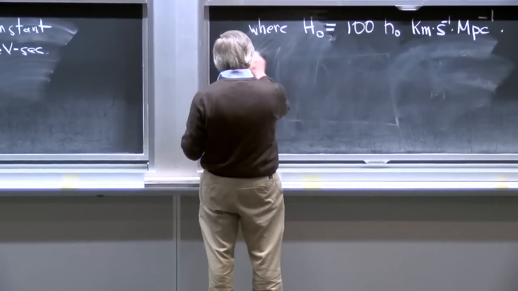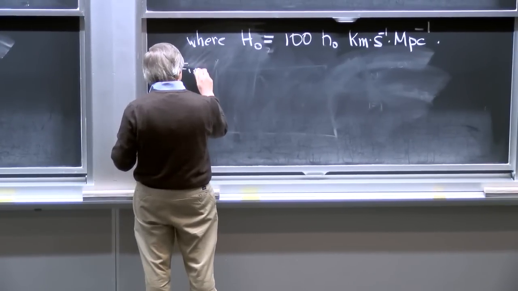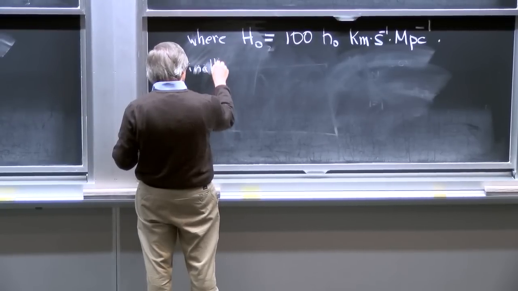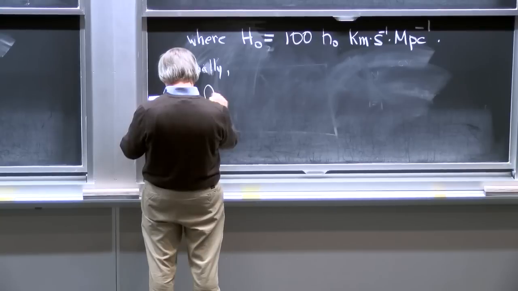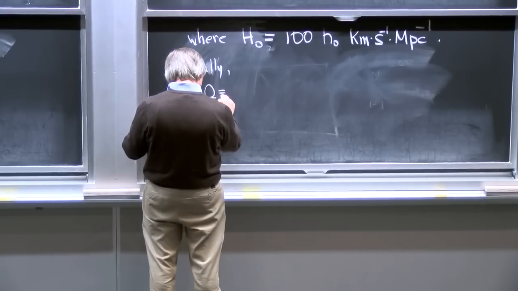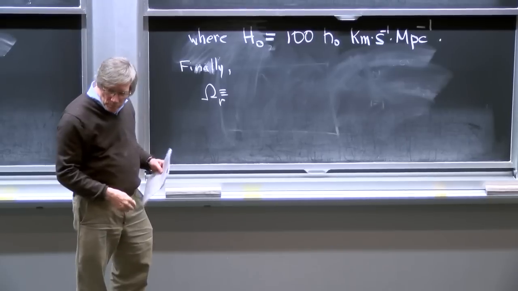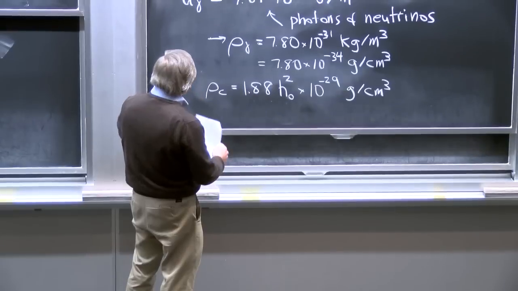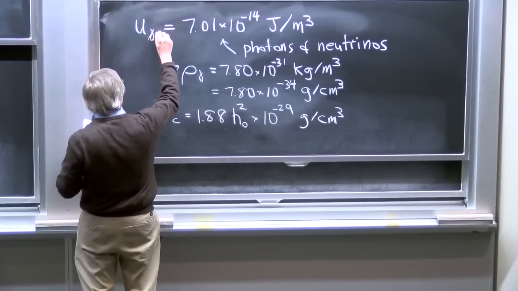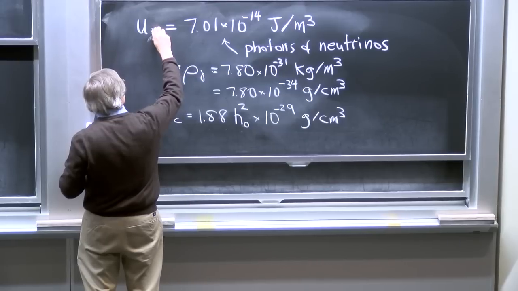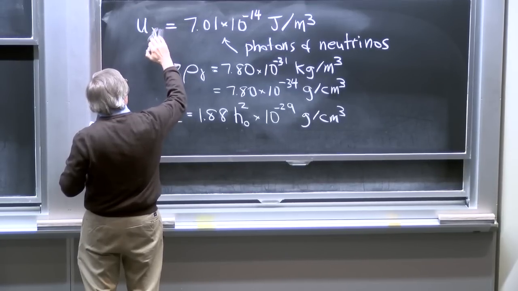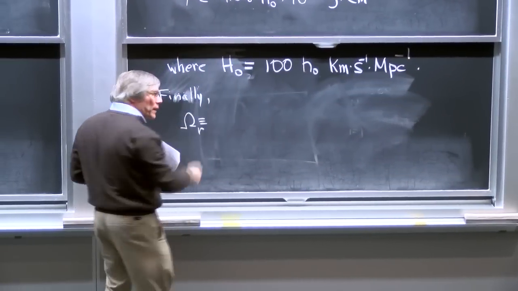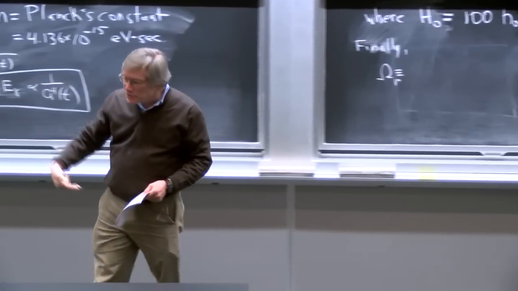And then finally, we can write down how much the radiation contributes to omega. Omega sub r is going to indicate radiation. The notation, by the way, will be, and I realize I've already violated that notation, this really should have been r. Well, I'm not going to change it. It'll get too messy. But I'm going to start using the notation where gamma indicates photons and little r indicates radiation. And the difference is that there are other kinds of radiation besides photons.